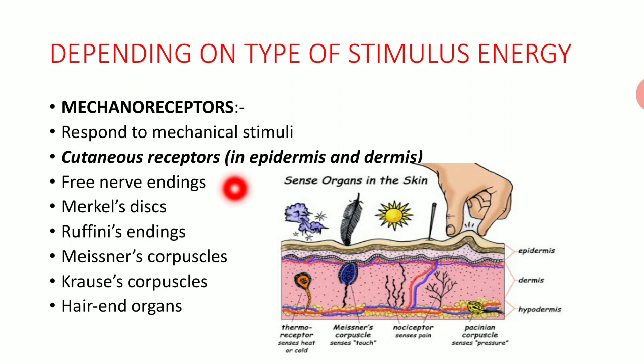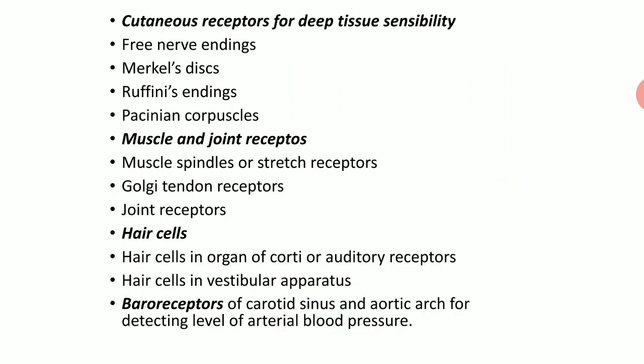Examples are free nerve endings, Merkel disc, Ruffini's endings, Meissner corpuscle, Krause corpuscle and hair organs. Another example, cutaneous receptors for deep tissue sensitivity: free nerve endings, Merkel disc, Ruffini endings and Pacinian corpuscles.